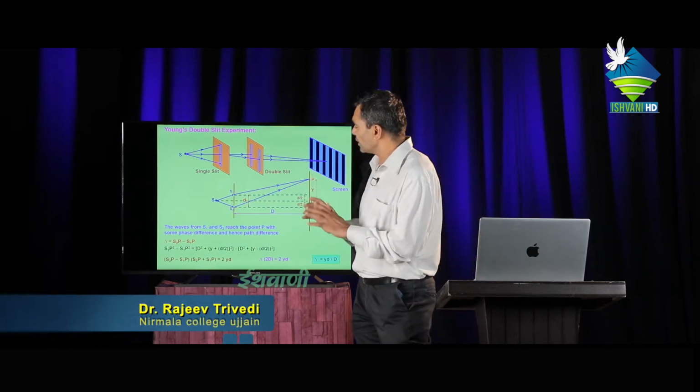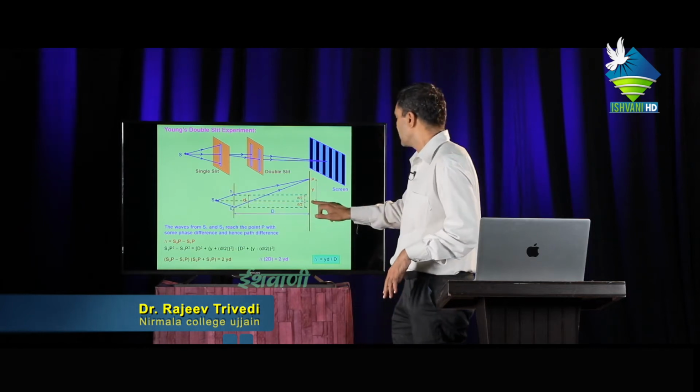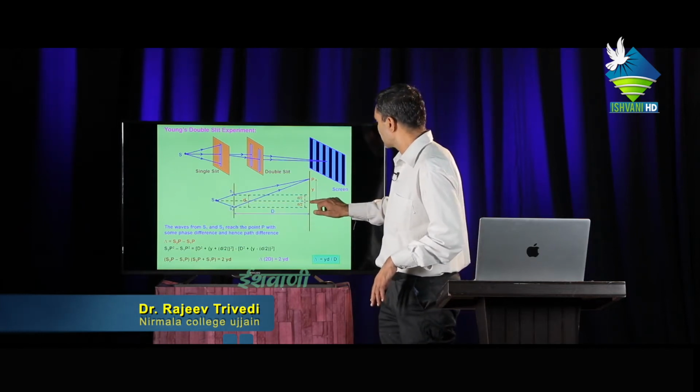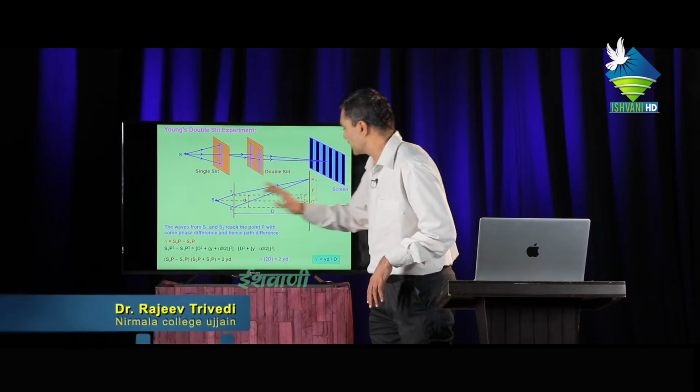If light only moved in a straight line, then light would come at the point O in the absence of slits S1 and S2.